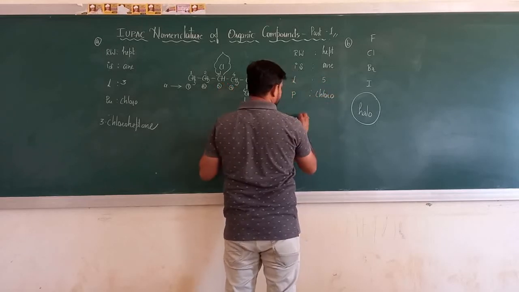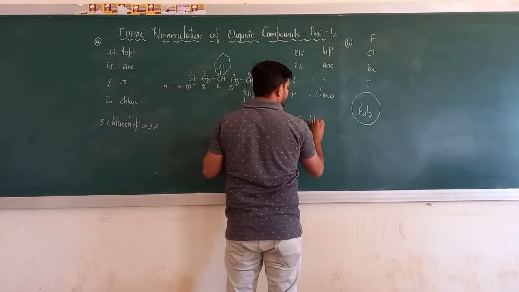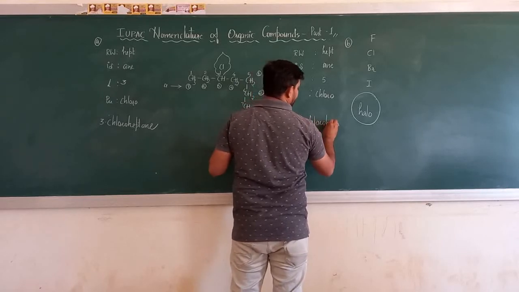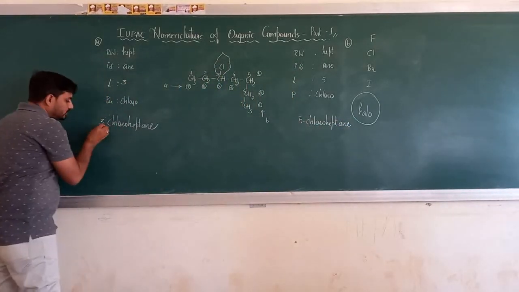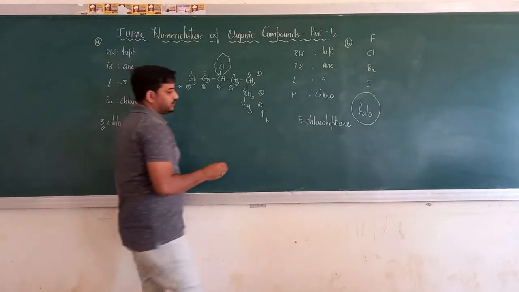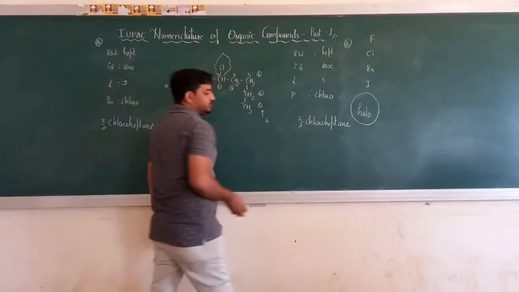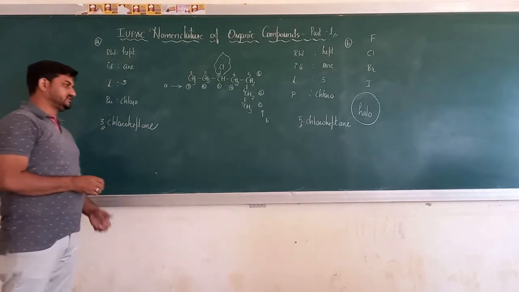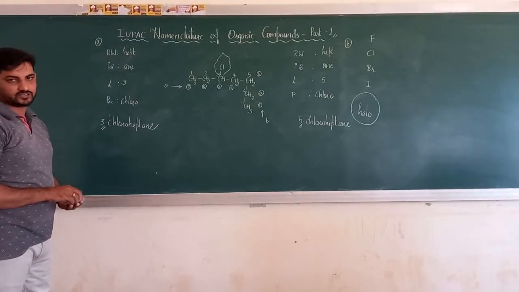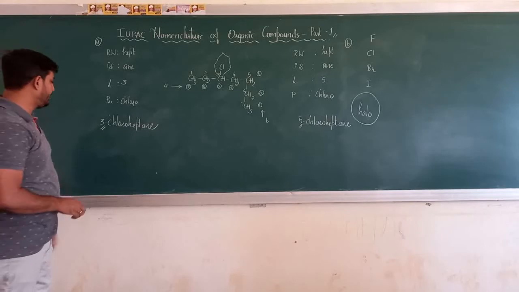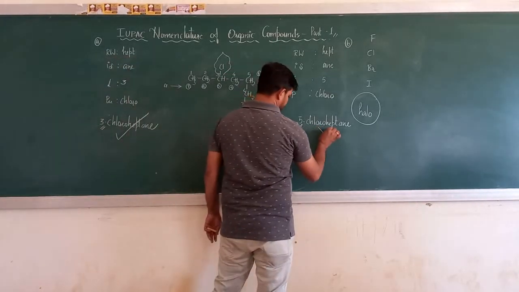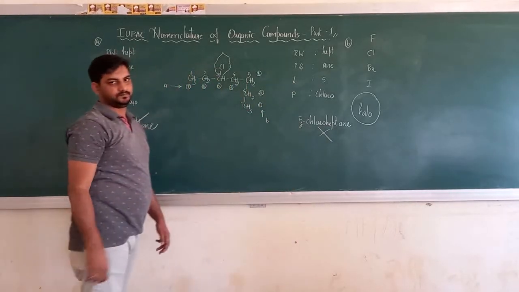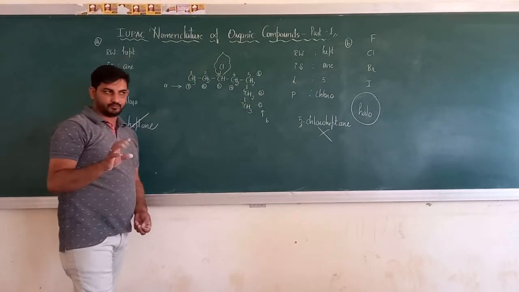And what about the IUPAC name? 5-chloroheptane. So here we can guess. There is number 3 and number 5, and the rule says that you have to select the lowest locant. So this is your appropriate answer. Guys, I hope I have made the points clear.